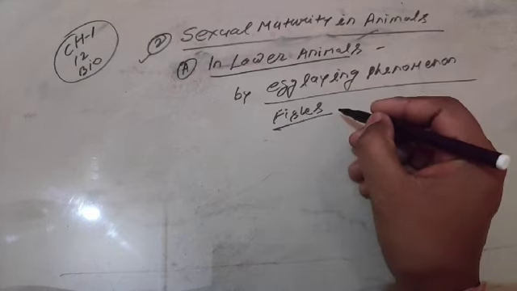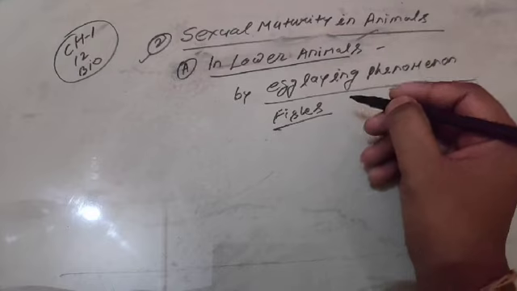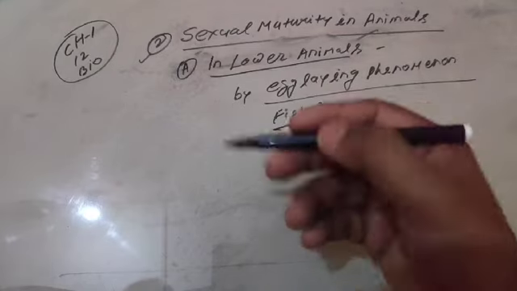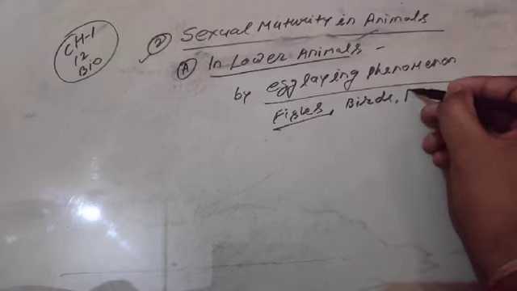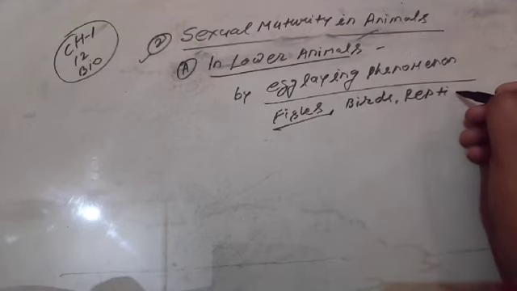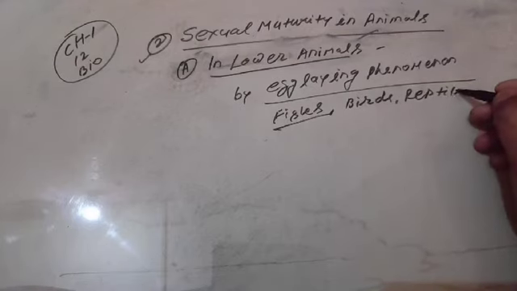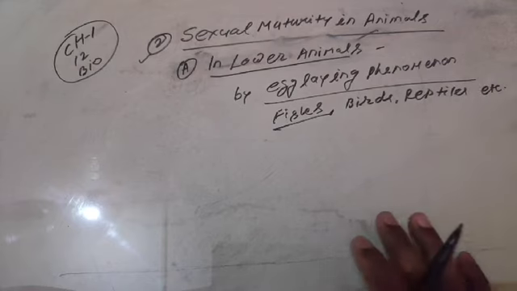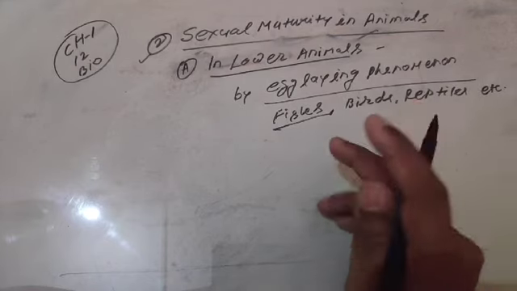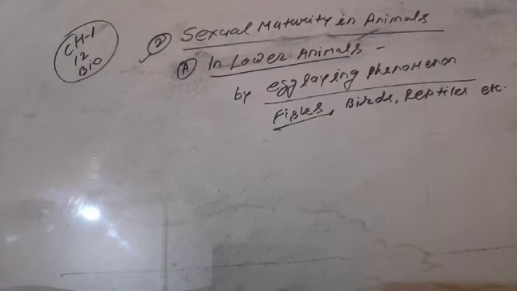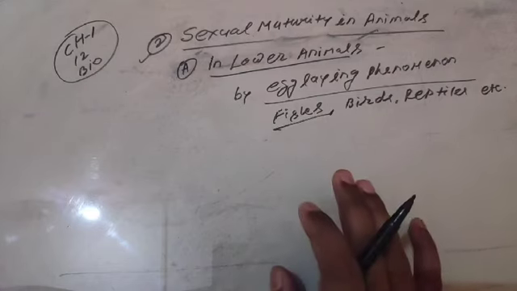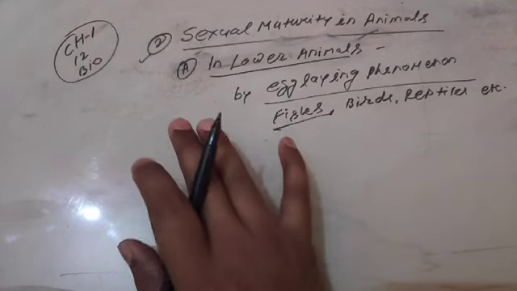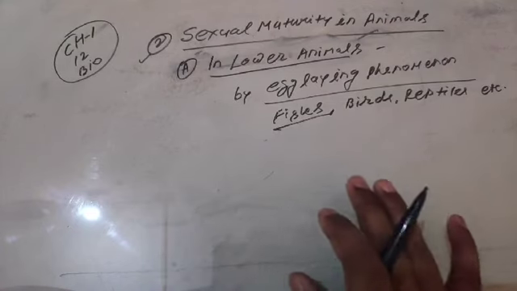One by one we will describe the egg laying animals: birds, reptiles, etc. These are basically egg laying animals, and when they begin to lay eggs, that is the phase of reproduction. The first phase was juvenile, the second was the reproductive phase.